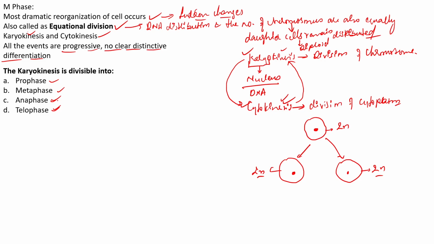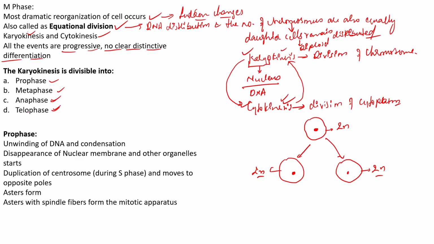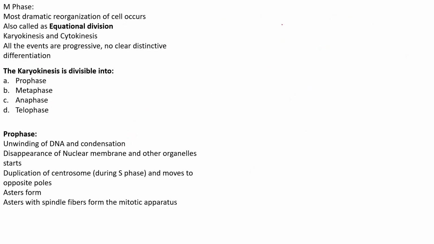Right, so you people do have a fairly good idea regarding what these phases actually do. Now if we have to speak about the prophase, there is an unwinding and condensation of the DNA. Here we can draw a pictorial representation of a cell during the prophase stage. Before entering the prophase stage, the chromatin fibers are randomly distributed throughout the cell. This is called the nucleus.